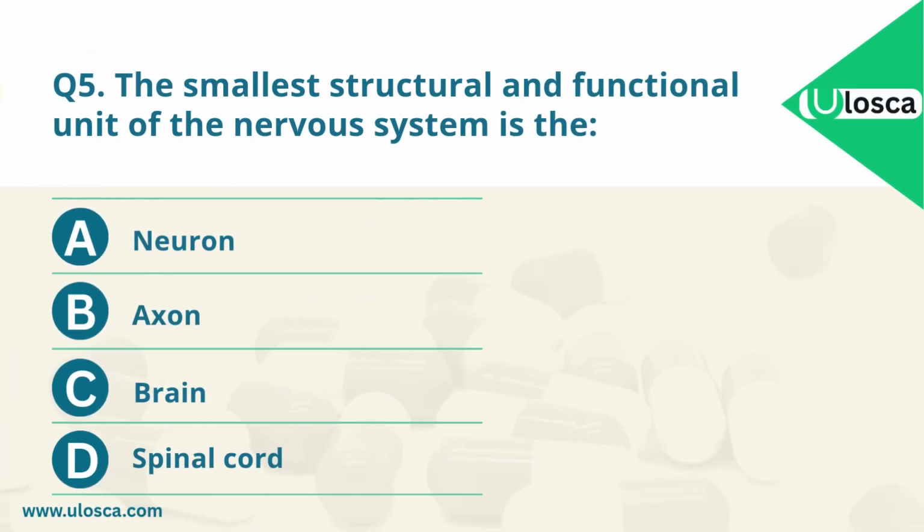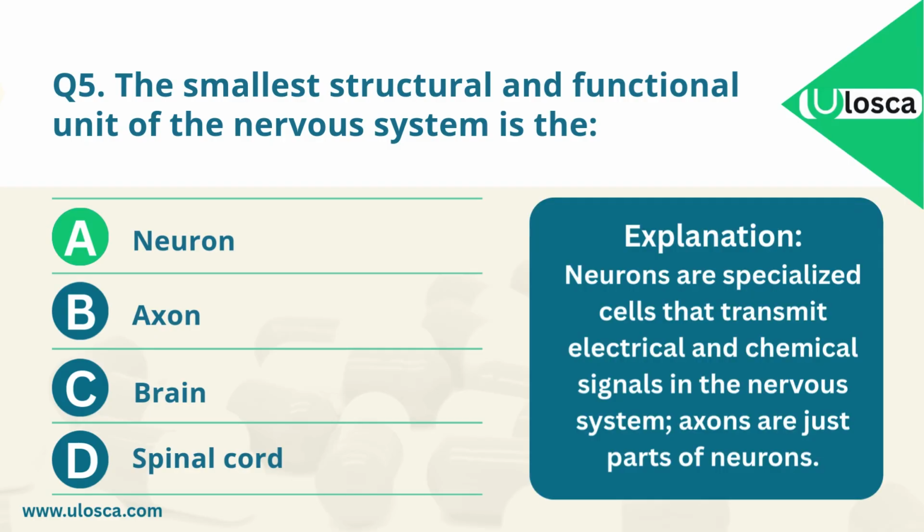The correct answer is A. Neuron. Explanation. Neurons are specialized cells that transmit electrical and chemical signals in the nervous system. Axons are just parts of neurons.